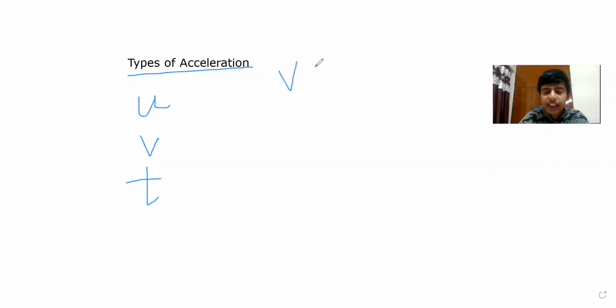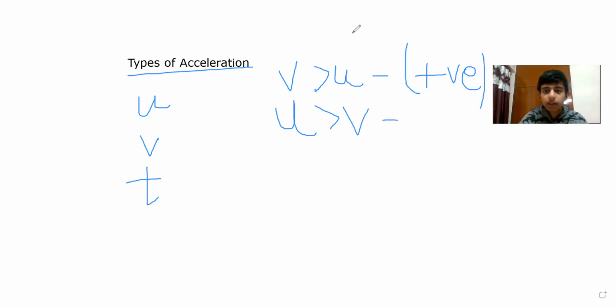If the value of v is greater than u, then the acceleration will be positive. That acceleration is known as positive acceleration when v is greater than u. When final velocity is greater than the initial velocity, then the acceleration is positive. Second thing, when u is greater than v, then the acceleration is negative, if the initial velocity is greater than the final velocity.